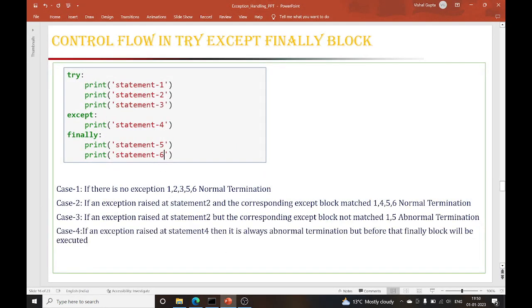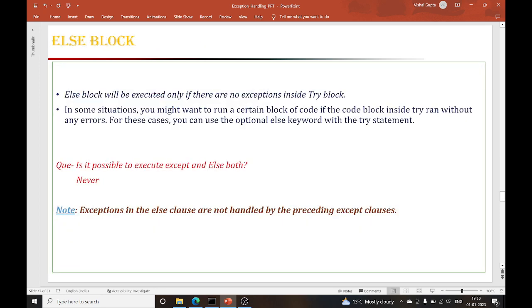So this is the situation, like what will happen in case of an exception, if there is an exception at statement 2, or if there is any exception at statement number 4. You can refer to this PPT. Okay, now we have completed the try block, the except block, and the finally block.